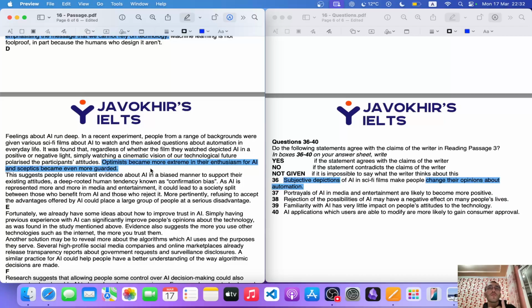So that means if you were a supporter, you started supporting it more, and if you had a negative feeling about it, you were just guarding your feelings about it. So I think the answer is going to be no. Instead, it is contradicting. I'm just going to give it a no.